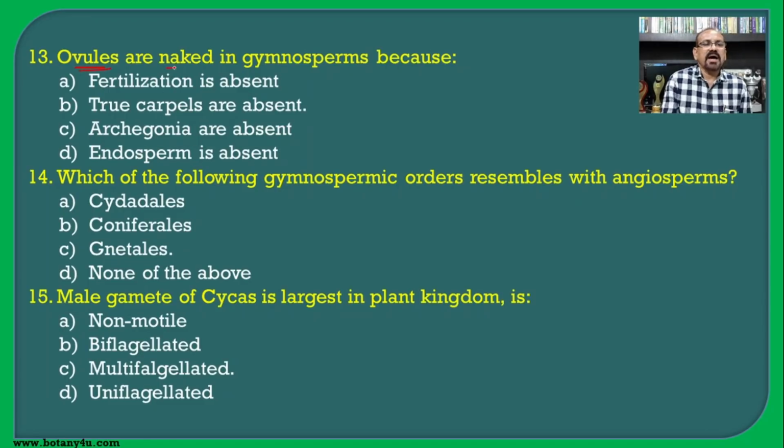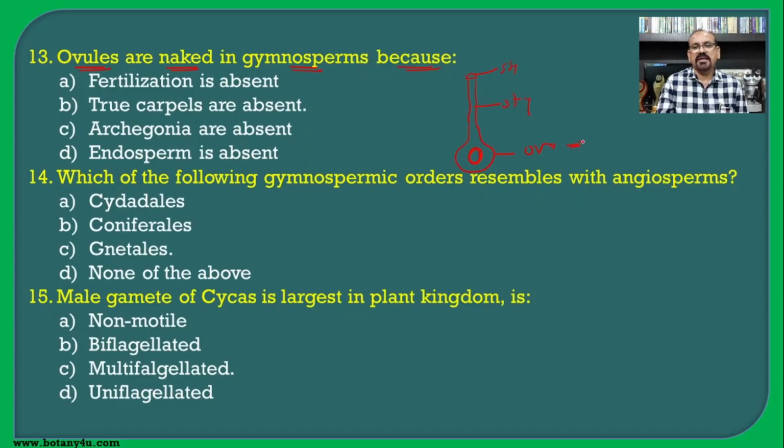Then, ovules are naked in gymnosperms because... We have seen earlier, if you see the angiosperm, the carpel is classified into different parts, that is stigma, style and ovary, and the ovules are present inside the ovary.